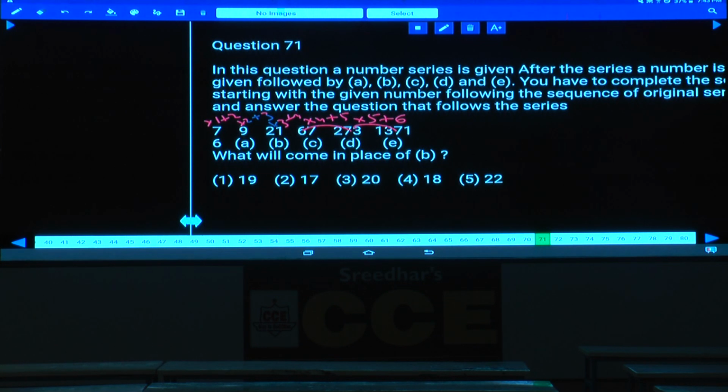Next one, starting with 6: 6 ×1 plus 2 is 8. 8 ×2 plus 3 is 19. Now this is A and this is B. Since it has been asked only for B, choice 2 is the answer.